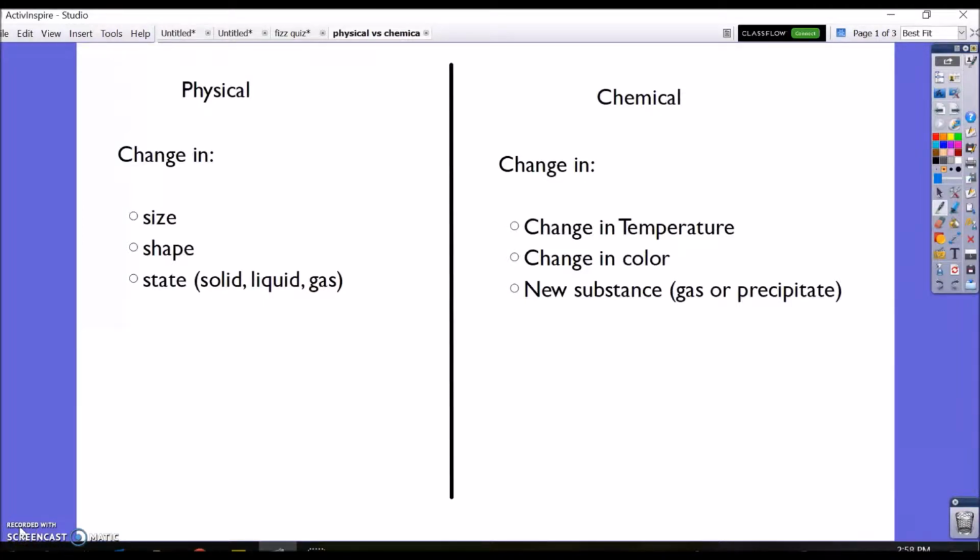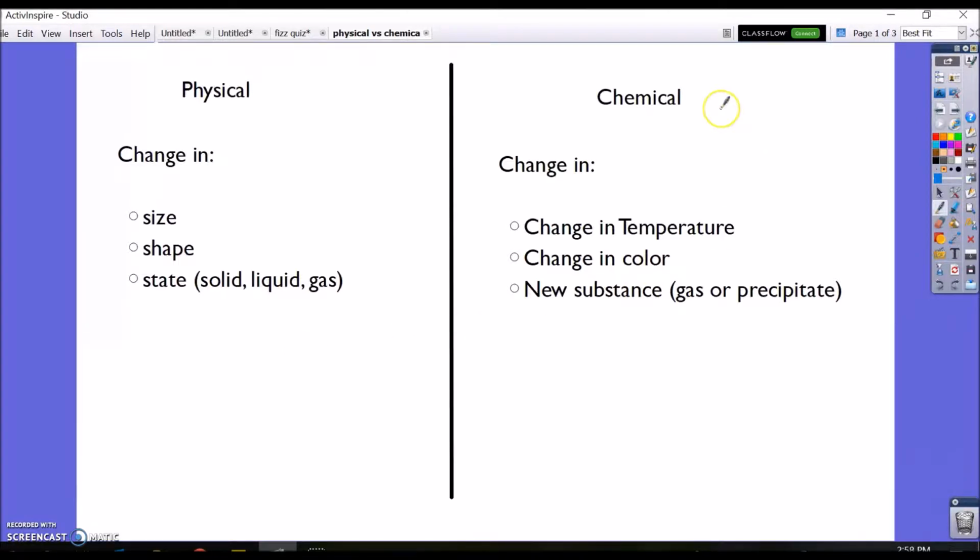Okay, we're going to talk about physical versus chemical changes. If it's a physical change, it's a change in size, shape, or state, meaning that a solid changes to a liquid or a liquid changes to a gas. Much like what we saw when we evaporated the water in our solution, it was water in liquid form, and then after a while, it evaporated into the air, turning into a gas. But there was no new thing made. It just changed its size, its shape, or its state.